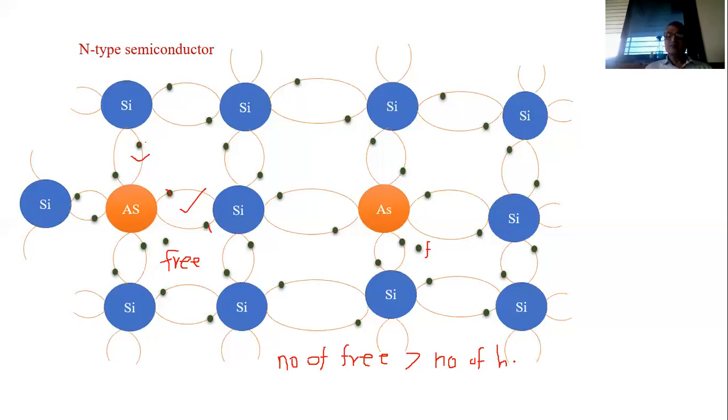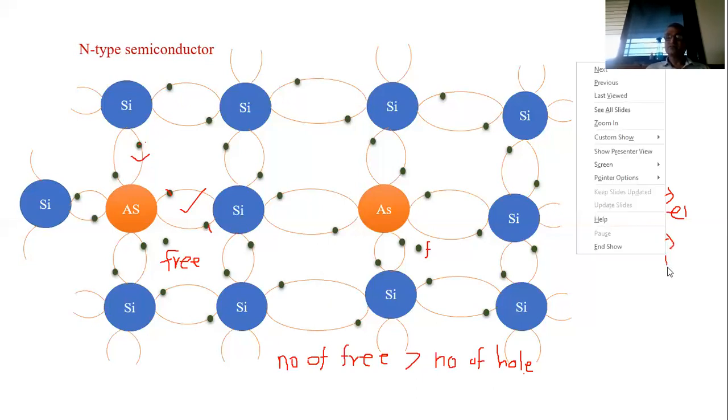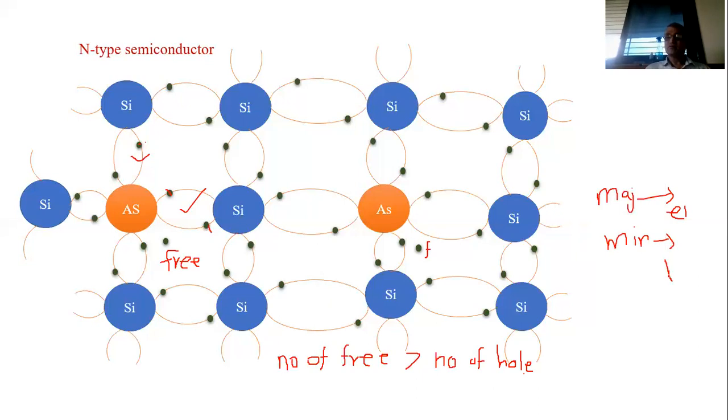And hence, majority carriers are electrons in this material, and minority carriers are holes. That we can say here in case of this n-type material, the majority carriers are electrons, and minority carriers are holes.